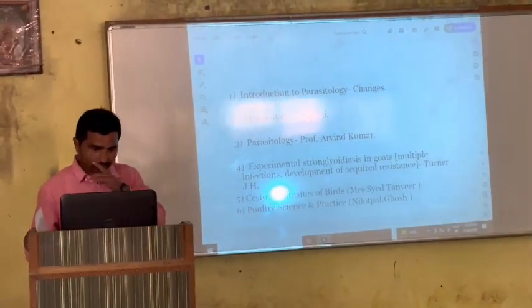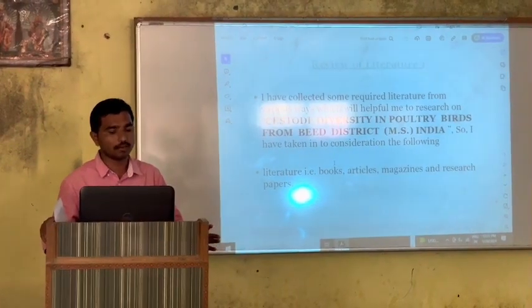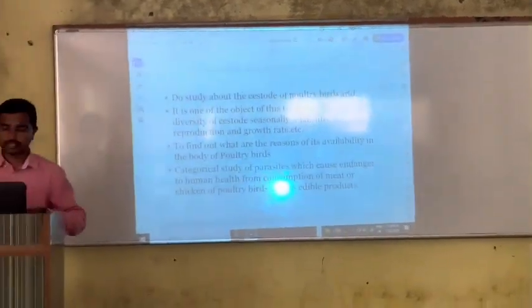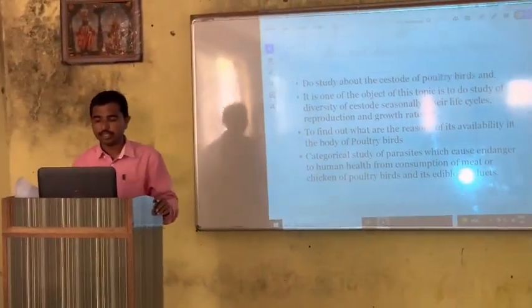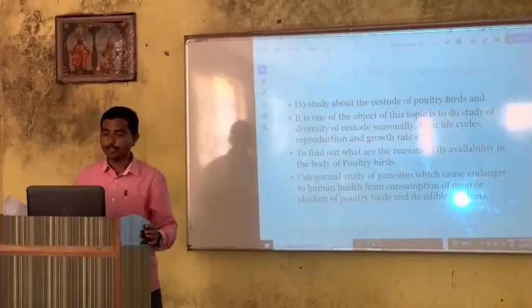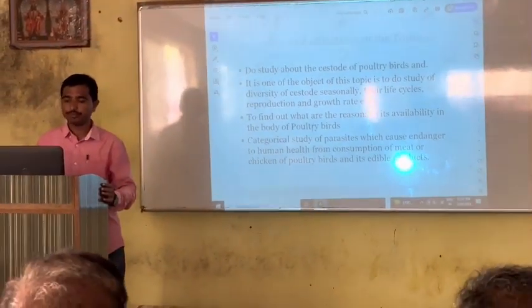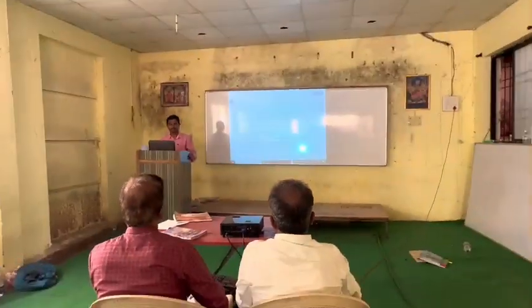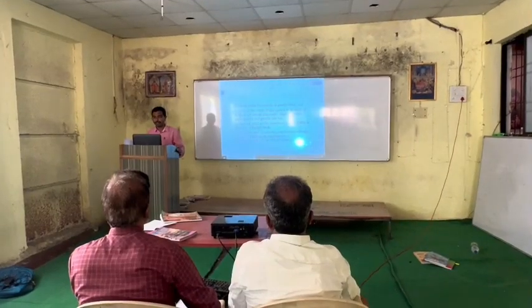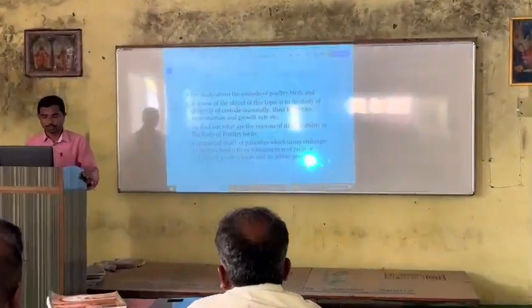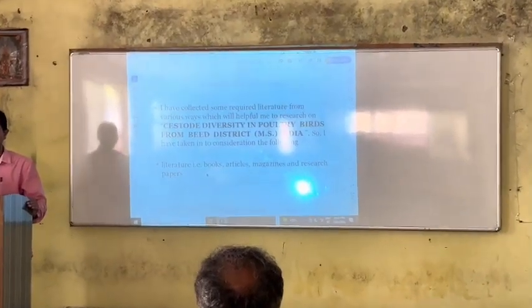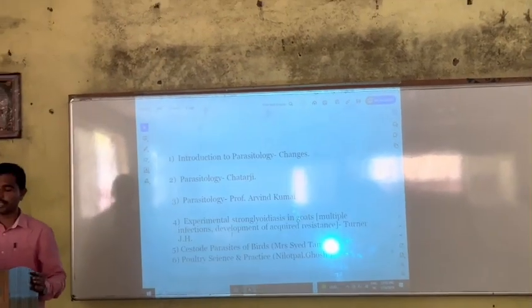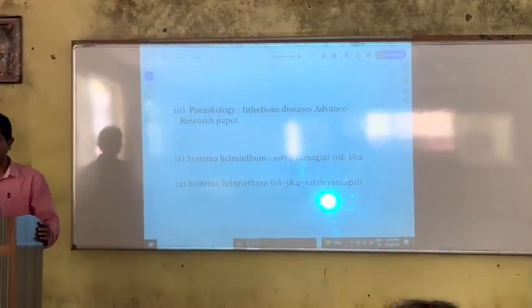So cestodes reach the host from water or soil by their larval stages, encysted eggs, after entering the parasites in the body of the host. Firstly, they affect the intestine, which causes various diseases. If such affected meat or chicken is eaten by any person or child while cooking, it also affects the human intestine. Parasites live and grow in the host body at moderate temperature, consuming oxygen and feeding on mucous material and body fluid.